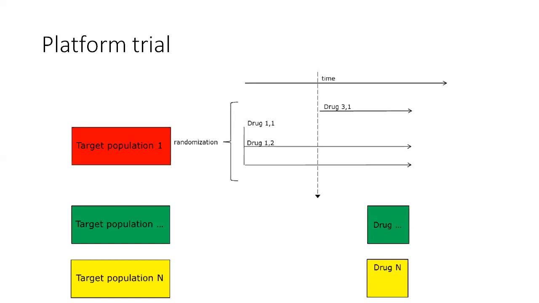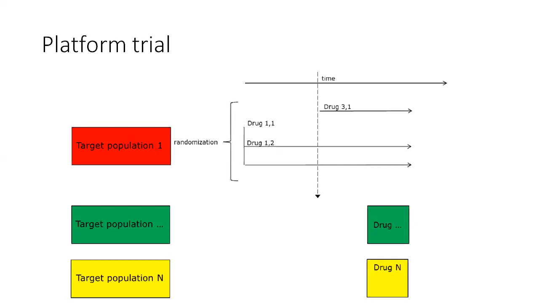Am I making sense? You present a platter of medicines to a patient and the patient chooses which arm to go to. If the patients of a particular arm are not tolerating a particular drug, automatically that arm is dropped during execution of the complete trial. If more and more subjects are opting for one particular arm, that becomes the drug of choice or drug of maximum safety for that particular patient population. That's how platform trials or pragmatic trials are coming up.